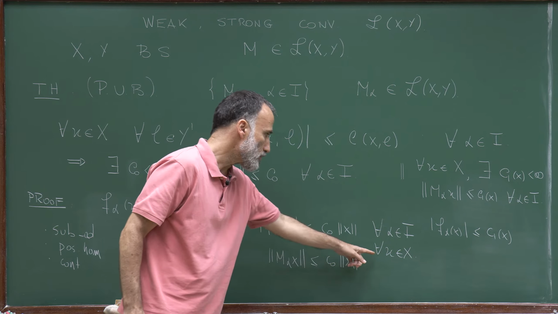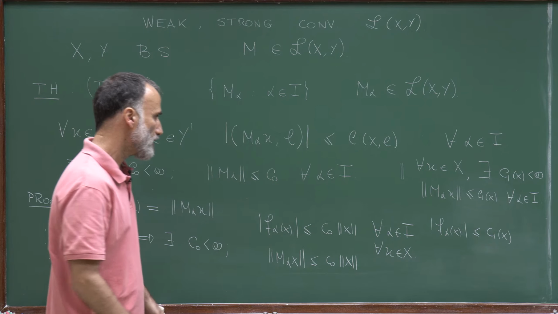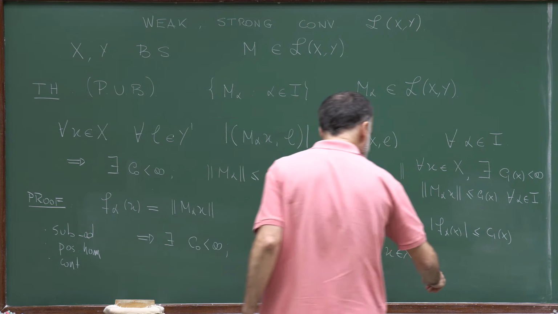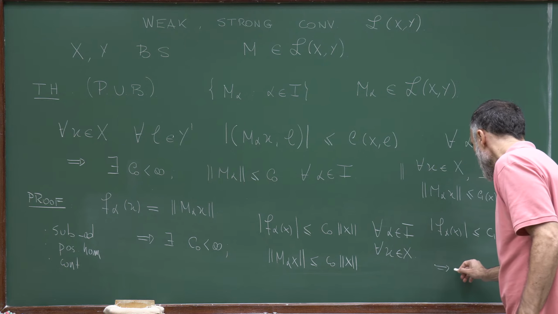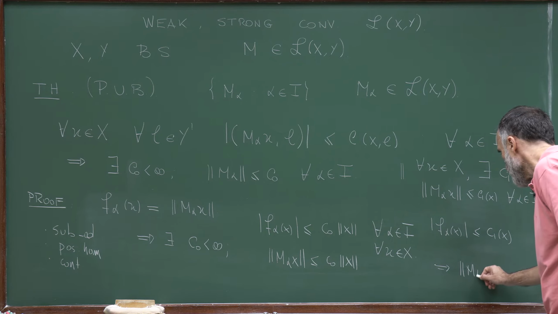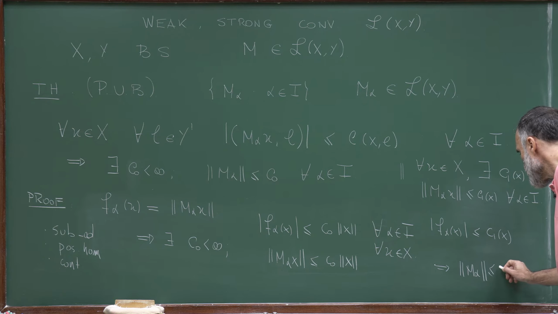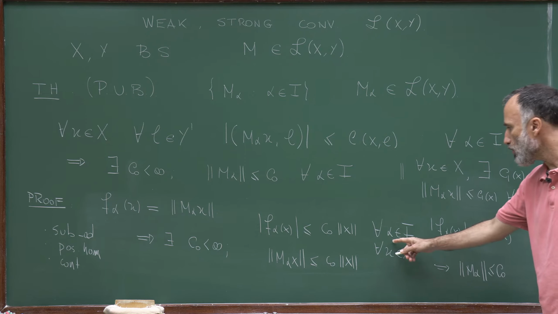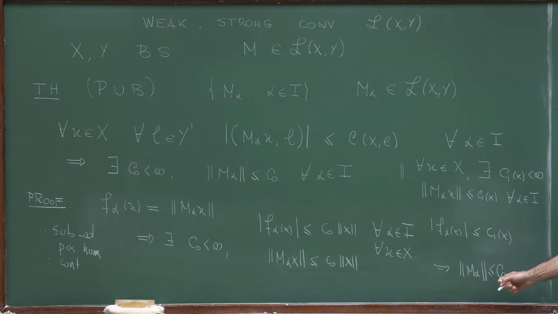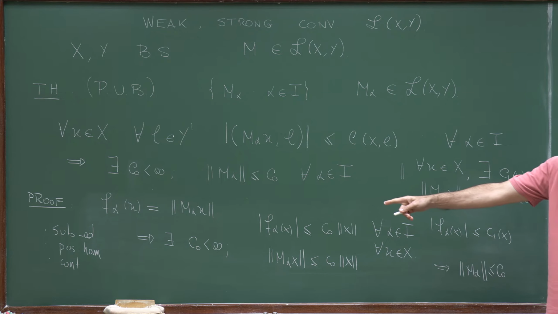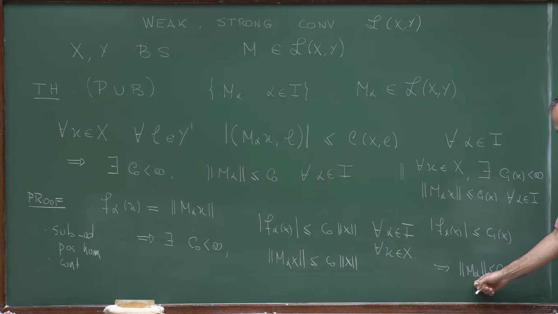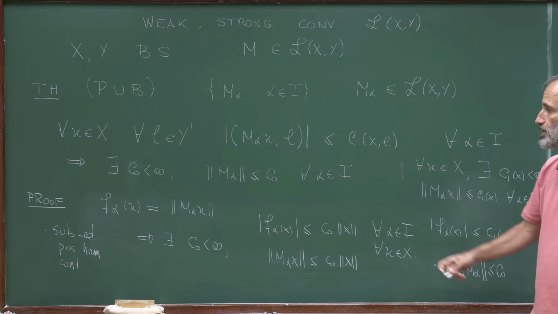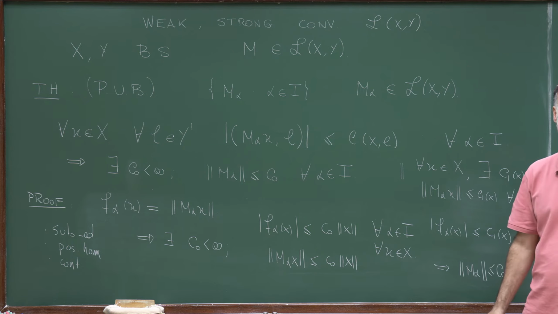This inequality holds for all x in X. So this implies that the norm of M_alpha is bounded by C0, and this holds for all alpha in I. So we proved that there exists this finite constant C0 such that the norm of M_alpha is bounded by C0 for all alpha in I. And this is exactly what we wanted to prove.